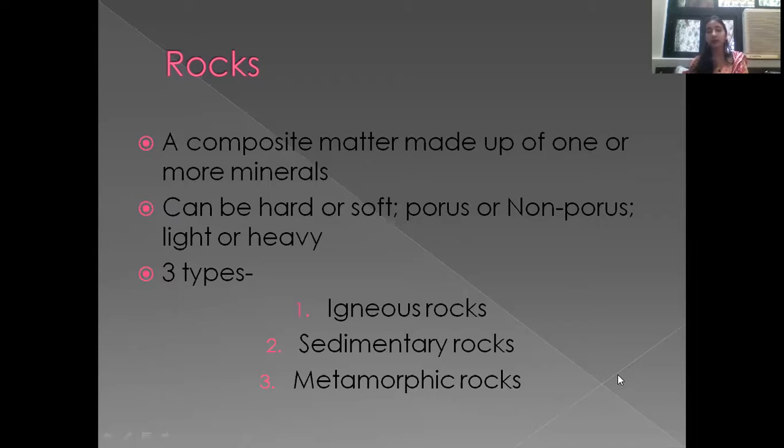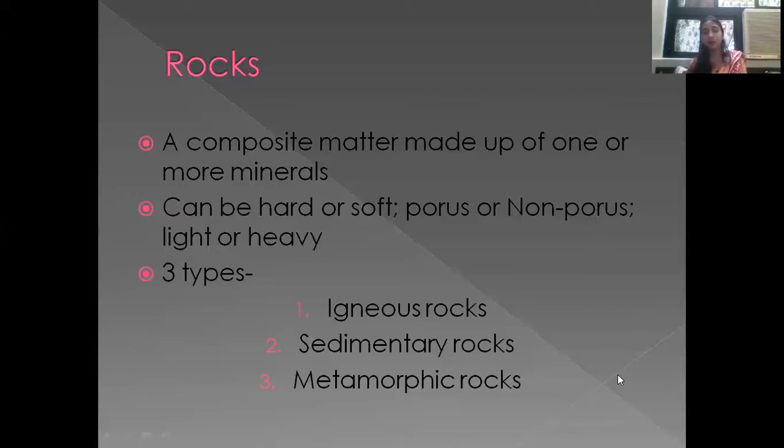Okay, so there are 3 types of rocks. First is the igneous rocks, second is the sedimentary rocks or the stratified rocks, and the third one is the metamorphic rocks. Now, I know all of you have to do a presentation on this in the next class, but I will just do a revision of this. I'll just take this point briefly.